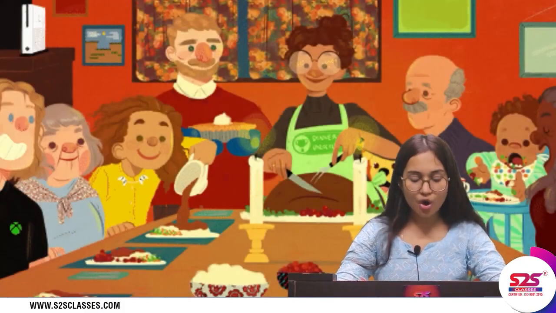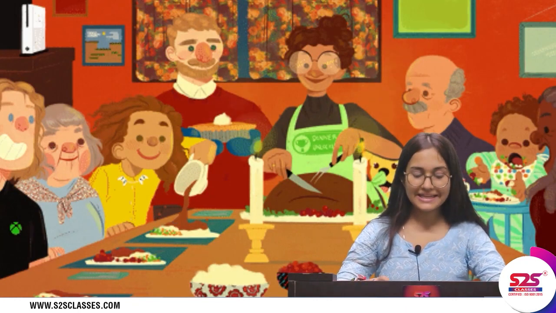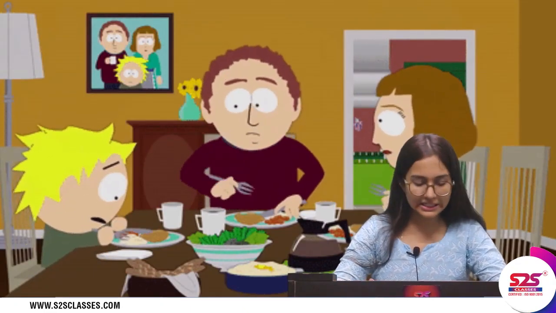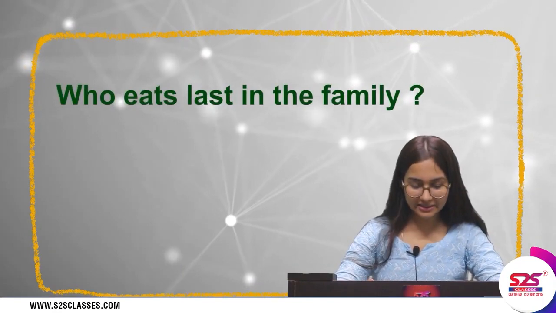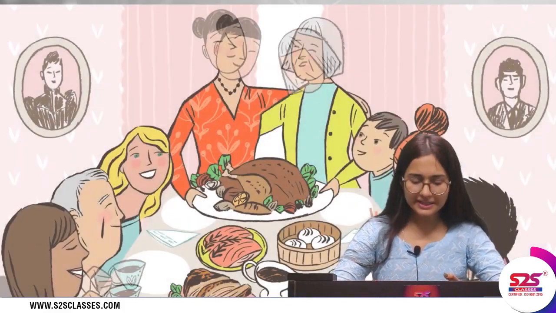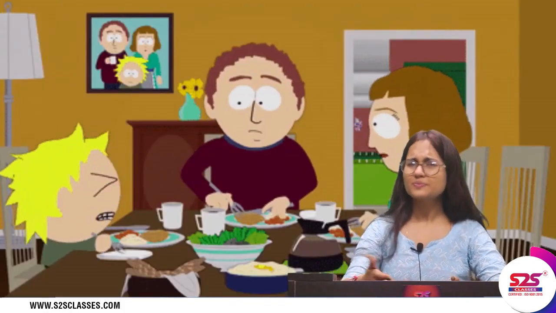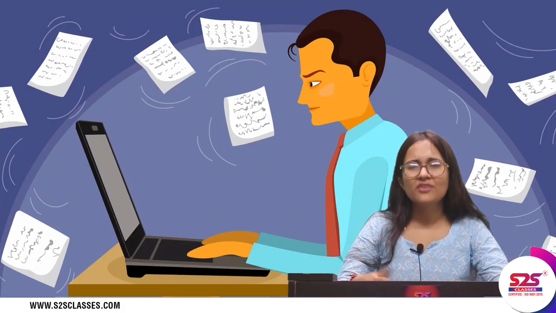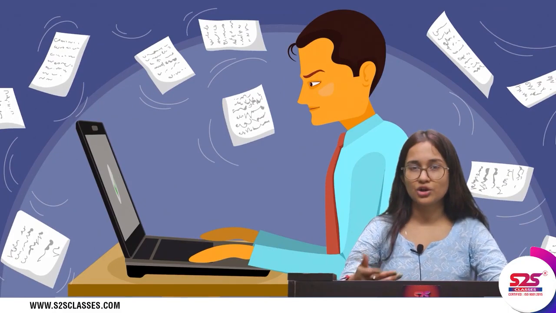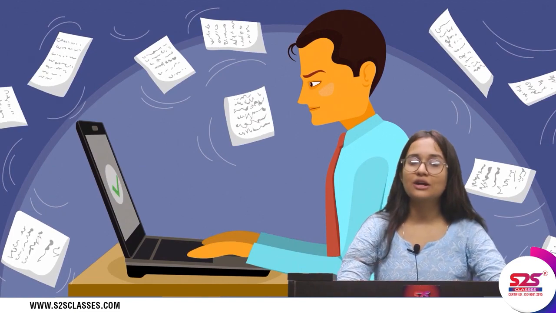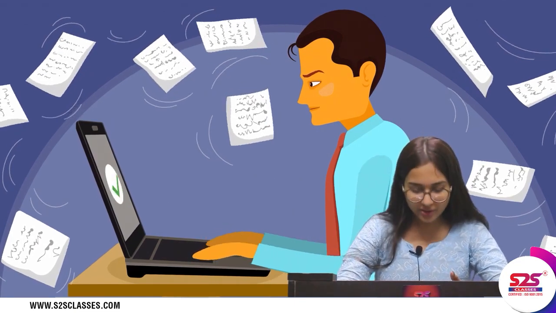So next we have, do all the family members in your family eat together? If not, then why? If they don't, then you need to tell the reason why, but mostly all the family members eat together. Then who eats last in the family and who does not help in cooking food, and why? When we talk about families, almost everyone eats together, so there is no one left out to eat in the end. And one person who does not work in the cooking of food can be your father, because maybe he's out for some work. But these questions are completely according to your own perspective and your own family.